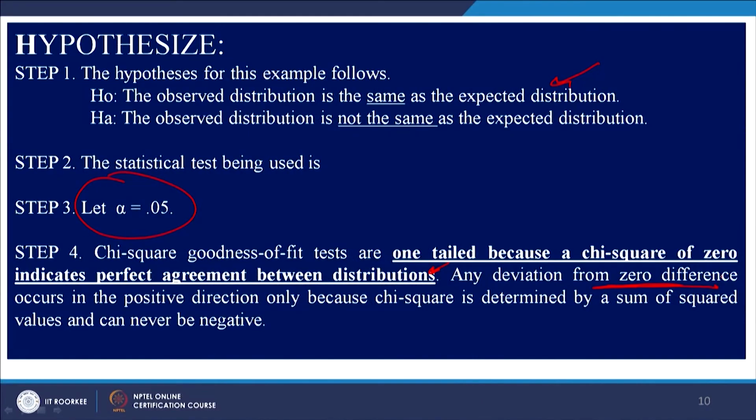If the difference is 0, then we will say that they are one and the same. Any deviation from 0 is in a positive direction only, because chi-square is determined by the sum of squared values and can never be negative. The moment we say square, it cannot be a negative value.